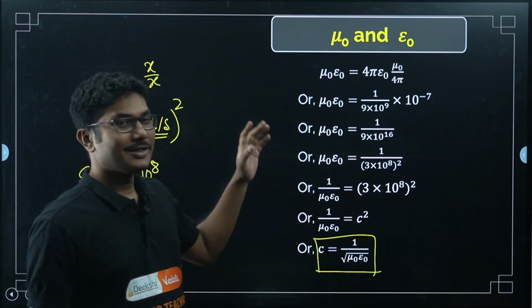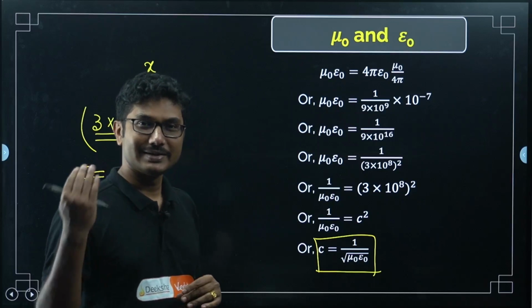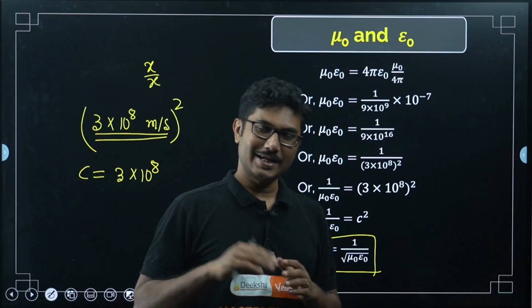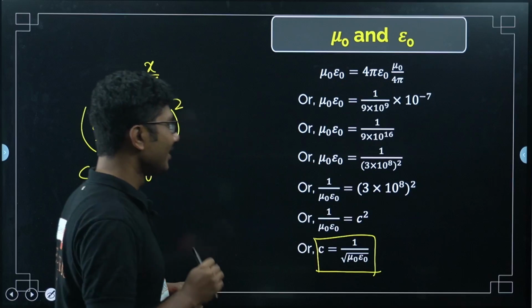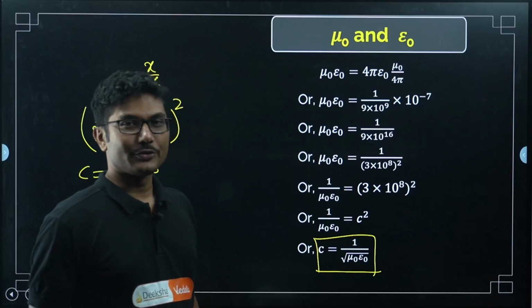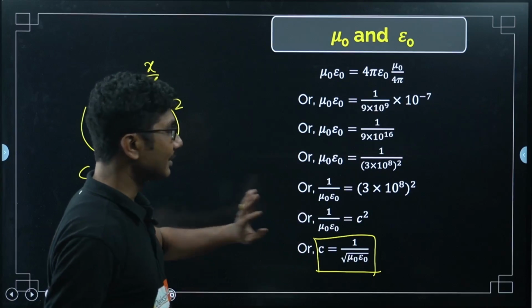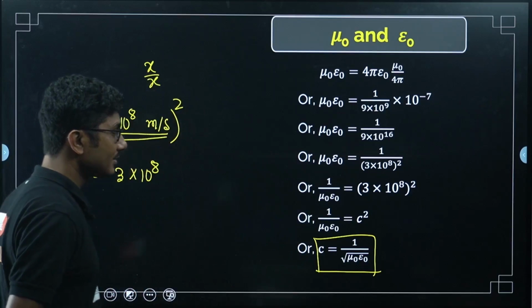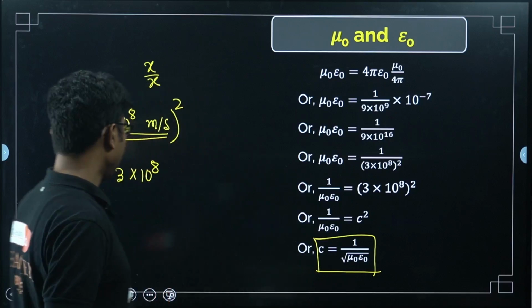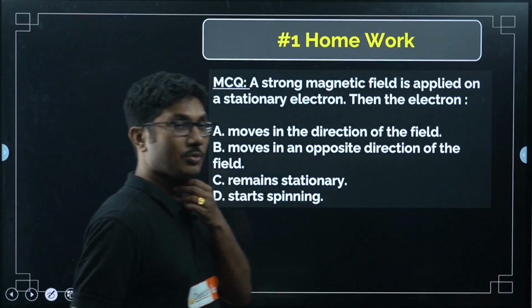But no. So, just to simplify the physics, they have kept electric field and magnetic field separate. So, you have to study 2 chapters instead of 1, but that is for your own benefit only. Now, this is one formula that you should remember, that C is 1 by root of mu naught epsilon naught. Sometimes they might ask you the relationship between C and mu naught epsilon naught as an MCQ. So, you should remember this formula.